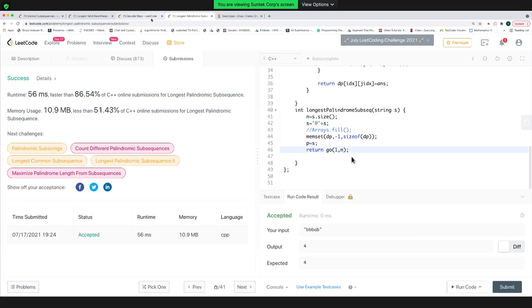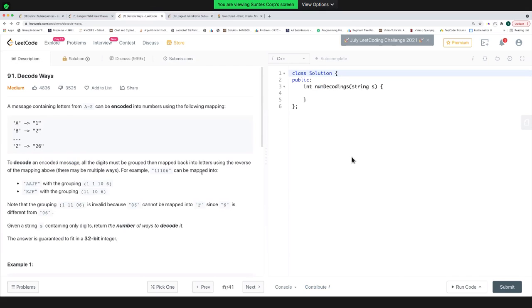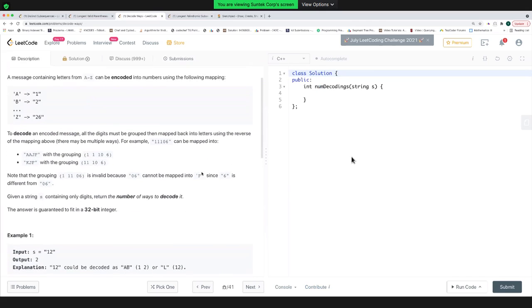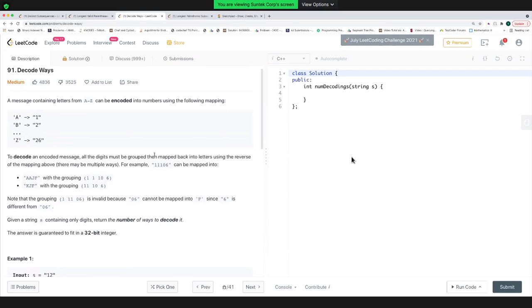Okay, so let's move on to the next problem. Its name is Decode Ways.